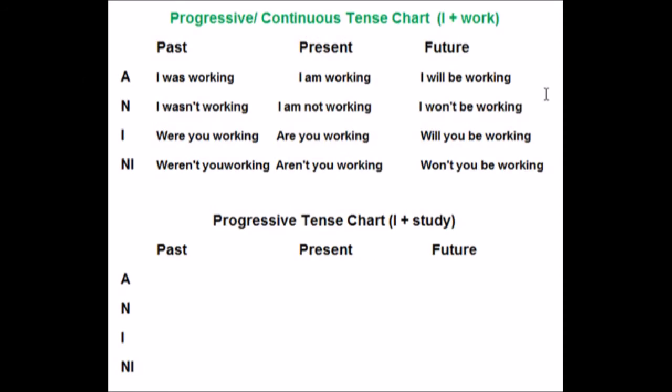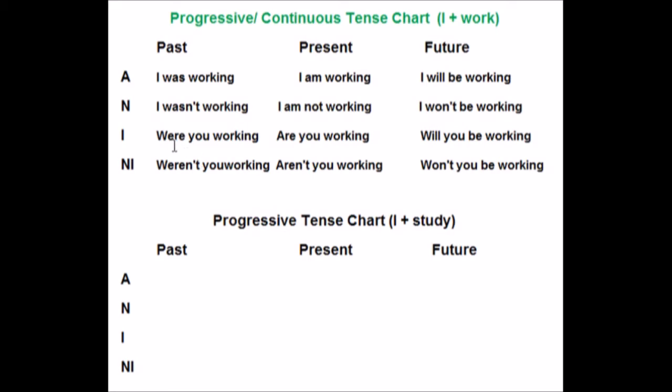This is a completed progressive tense chart using the pronoun I and the verb work. Notice that in the past tense, I was working, be verb was, and ing on the word working. This is throughout the chart. Let's read the past tense answers. I was working, I wasn't working, were you working, weren't you working?